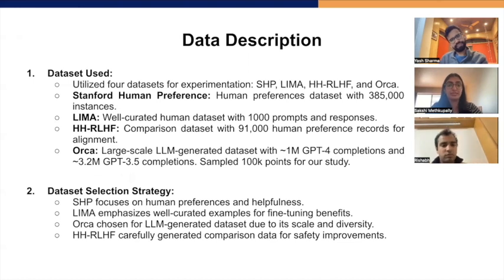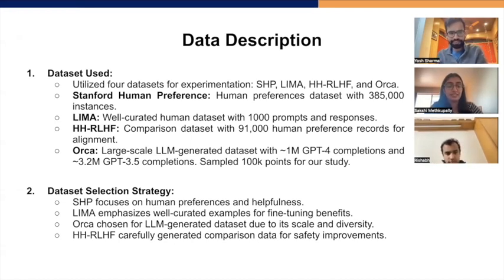We've used SHP, which is the Stanford Human Preference dataset, LIMA, which is the Less Is More for Alignment dataset, HH-RLHF, and ORCA. So the Stanford Human Preference and LIMA are human-generated datasets. SHP was gathered from Reddit based on upvotes and has 385,000 instances. It focuses on human preferences and helpfulness. As opposed to this, LIMA has a slightly superior strategy where it uses a well-curated human dataset with 1,000 prompts and responses, and this curation is done specifically for fine-tuning benefits by humans.